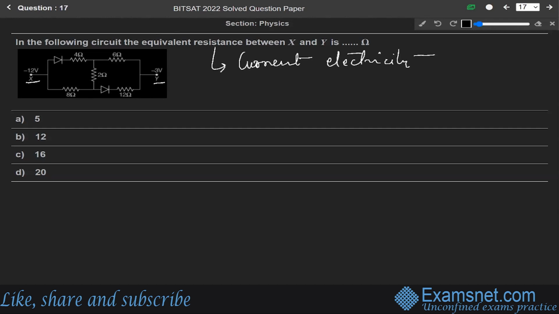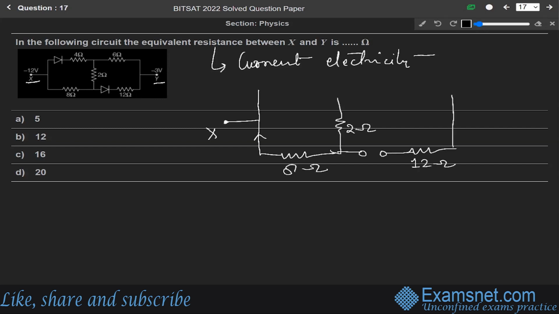So the equivalent circuit can be redrawn as, let us say this is point X. So this is 8 ohm, this is 2 ohm, and this is in reverse bias. So it will act like this, 12 ohm, and this is Y. And this one will be like a broken wire.